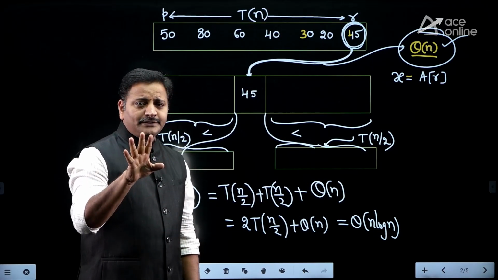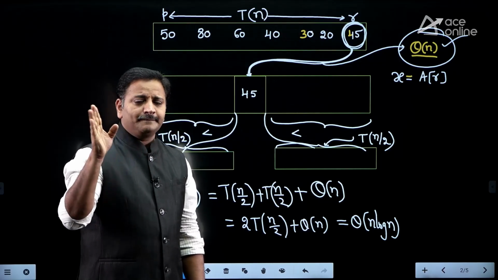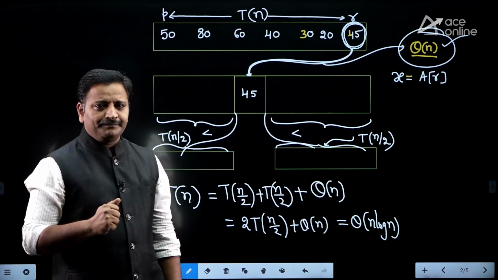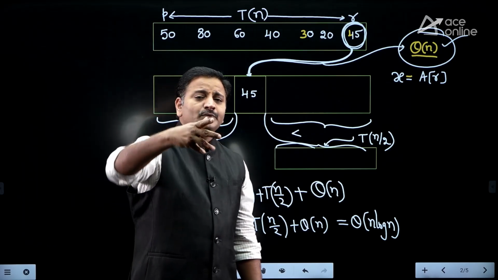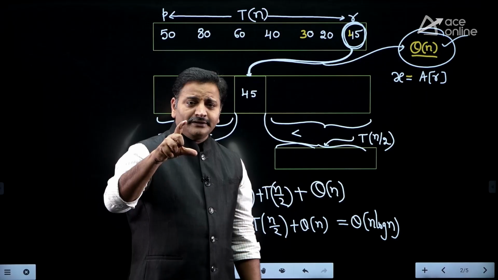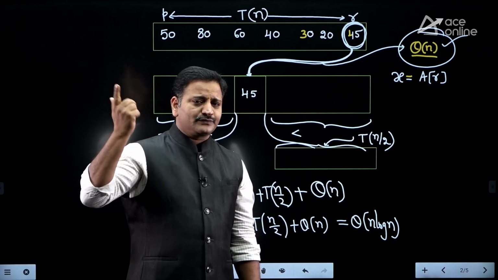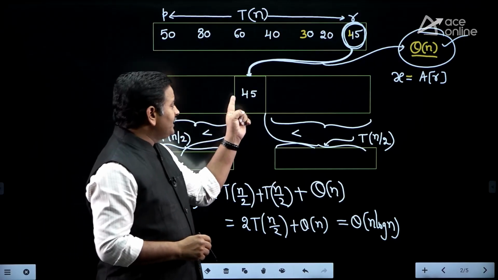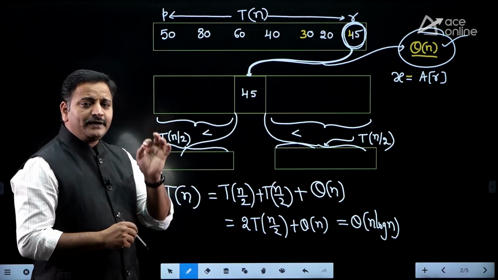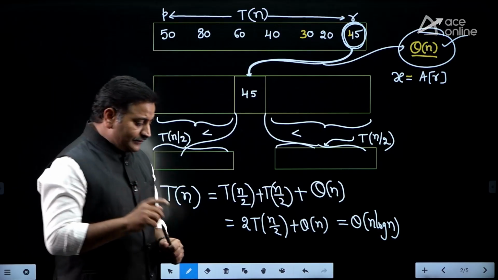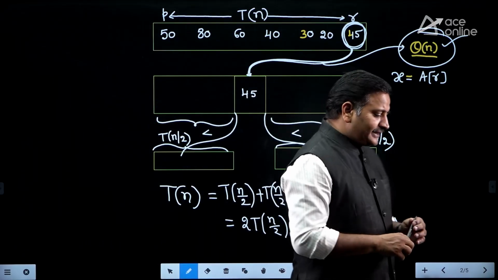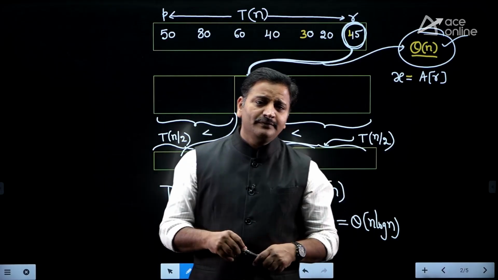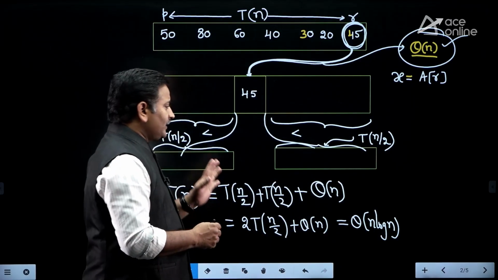Generally in a median algorithm, friends, first you have to sort elements in ascending order. Sorting itself takes minimum n log n time or maximum n square time. After sorting you have to pick the middlemost element. Therefore finding the median in that case takes n log n or n square. But if you apply this partitioning algorithm and fortunately the selected pivot element is placed in the middlemost position, we can find the median with order of n time. So that is one of the applications. There is an algorithm called the selection algorithm. By using the selection algorithm we can find the median of elements in order of n time, friends. Okay, that is one algorithm.